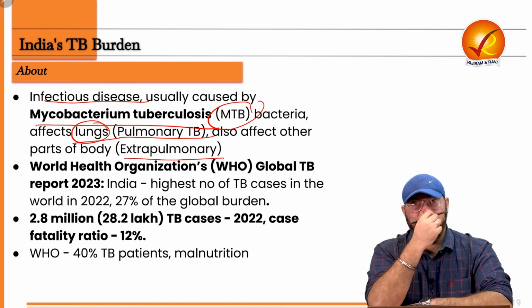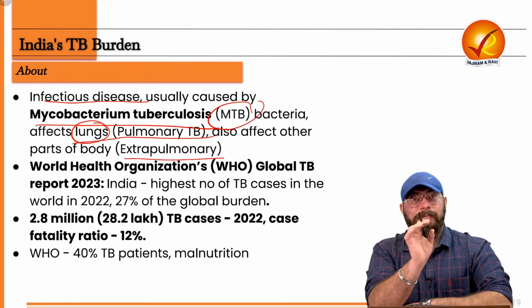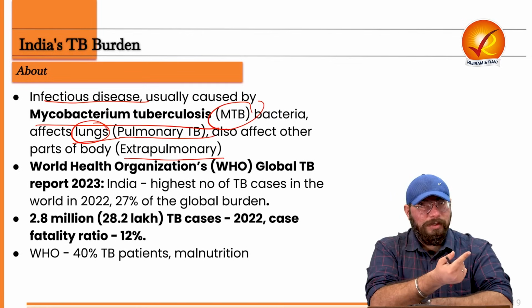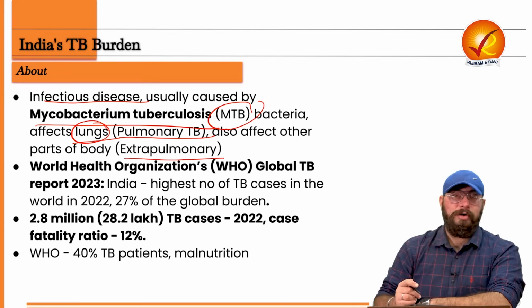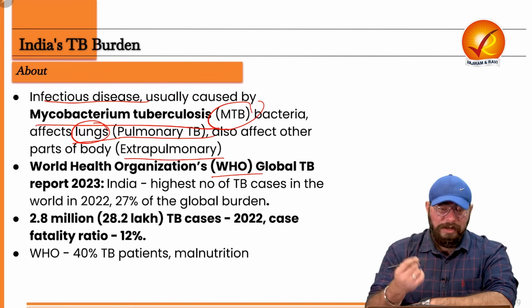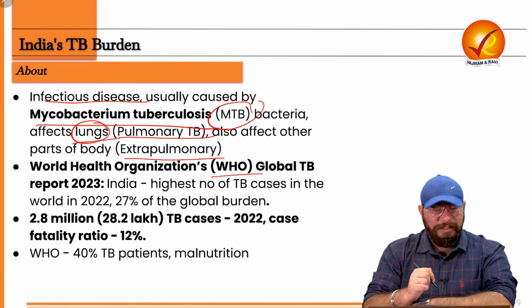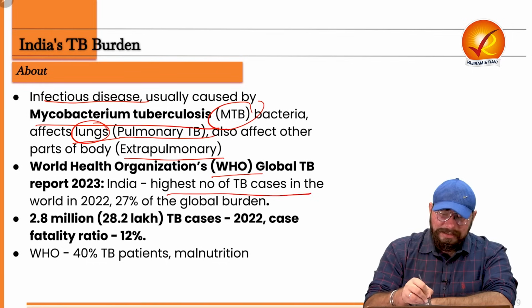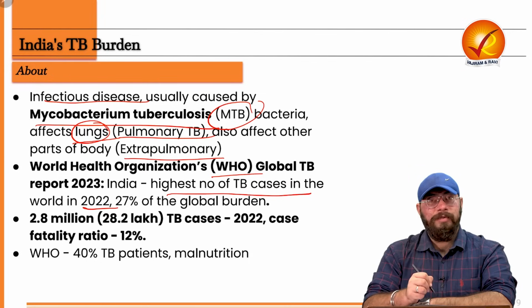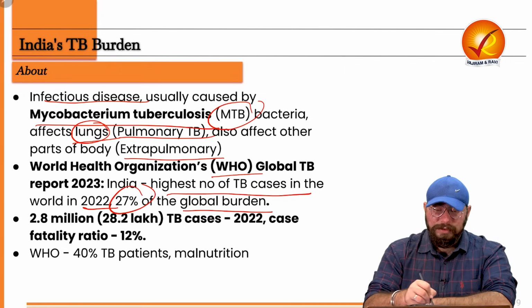So if a question comes that TB only affects lungs, will that be right? No, that won't be right, because there is pulmonary tuberculosis, there is extrapulmonary tuberculosis as well. Now, according to the WHO Global TB Report of 2023, India has the highest burden of TB cases in the world as of the year 2022. And this is 27% of the global burden.